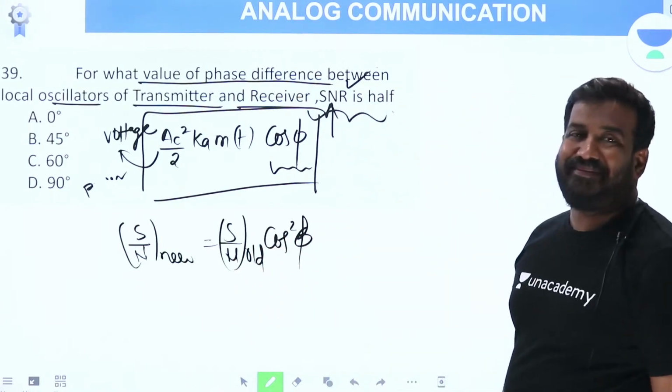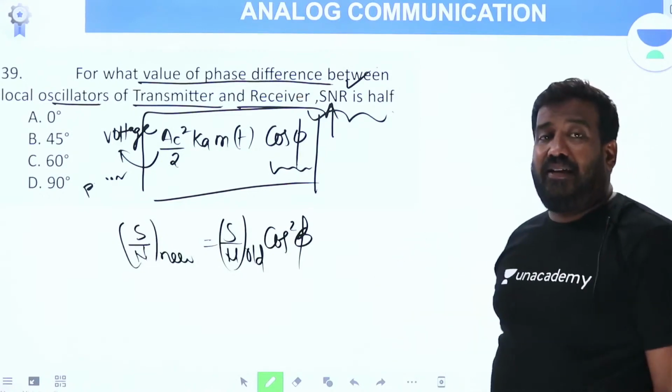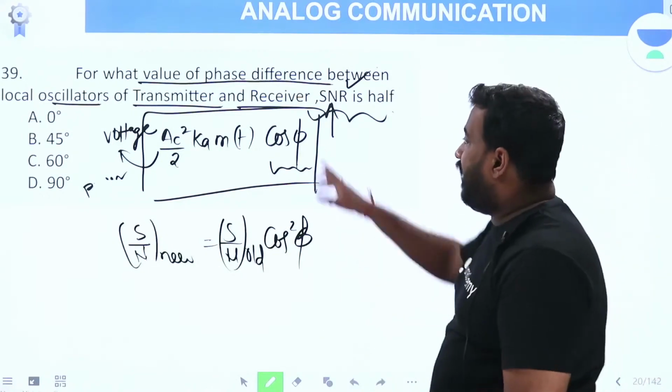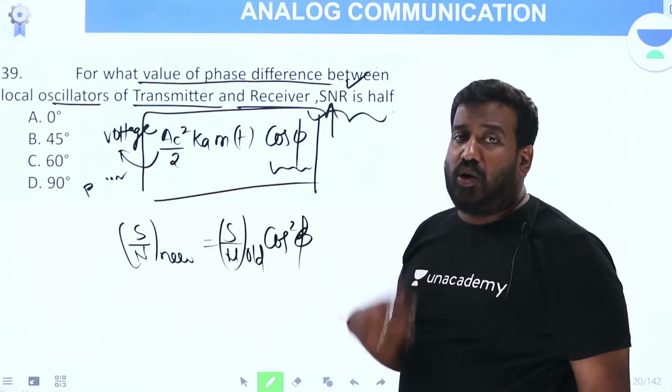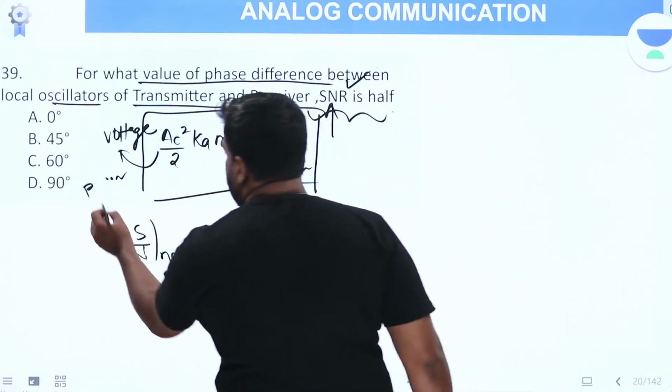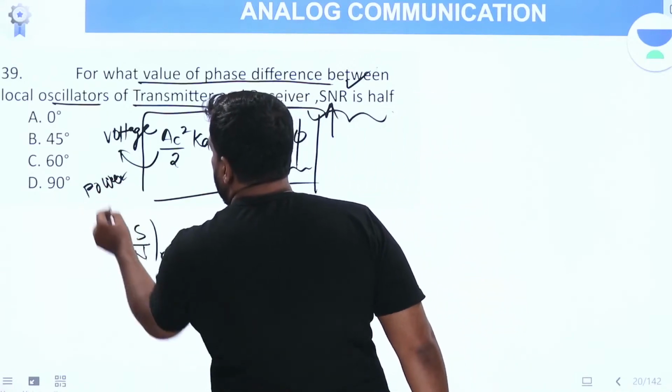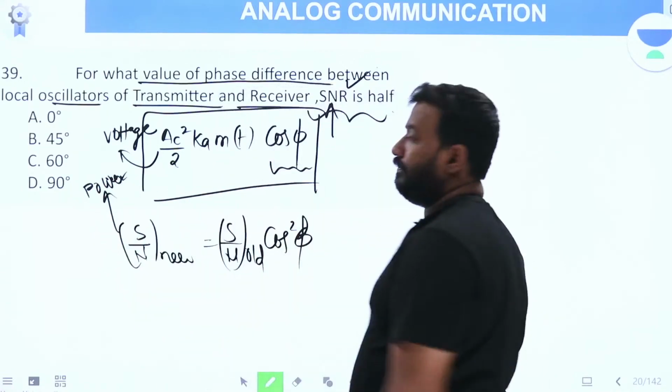Got it? Why cos square phi? Why not cos phi? Because cos phi here is for voltage. Signal to noise ratio refers to signal power to noise power. Here the quantities are in terms of power. So you need to square it.